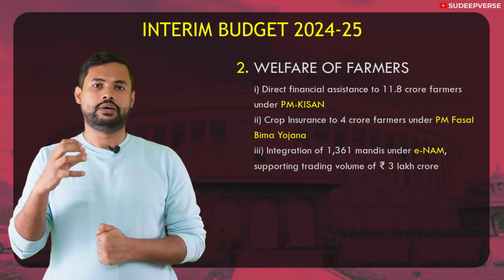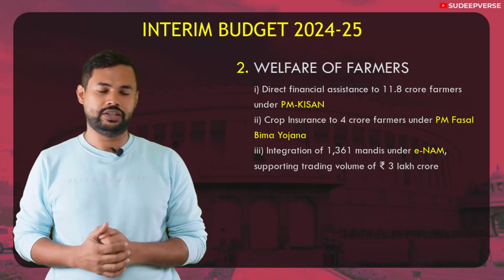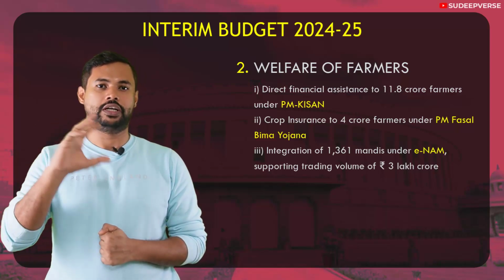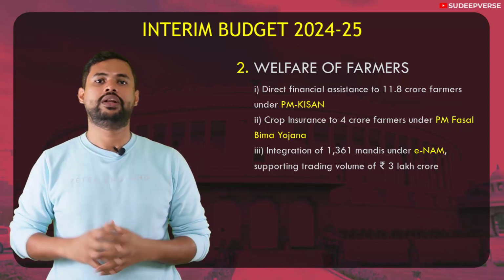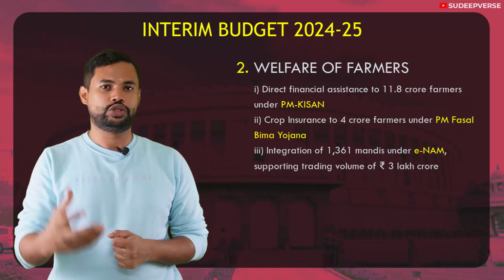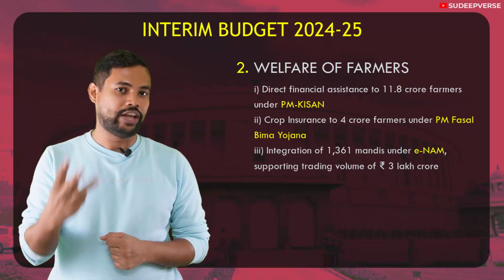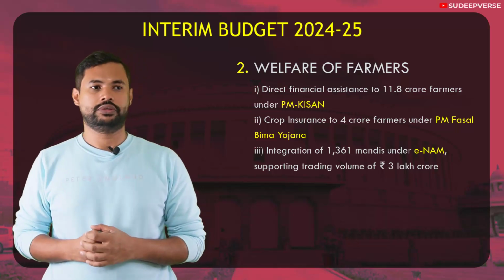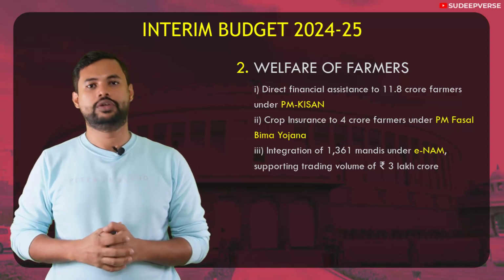The next is the PM Fasal Bima Yojana. This Yojana was launched in 2016. It is a crop insurance scheme that is commonly launched all over India under the bracket of One Nation, One Crop Insurance. It provides insurance for food crops, for oilseed crops, for annual horticulture and commercial crops. And under this, 4 crore farmers are benefited.